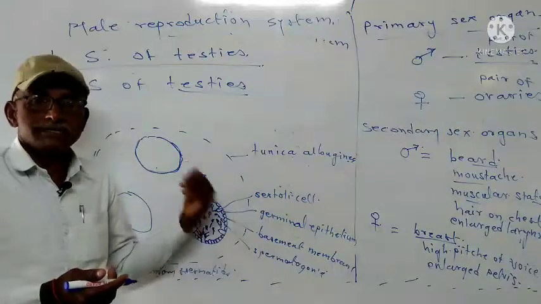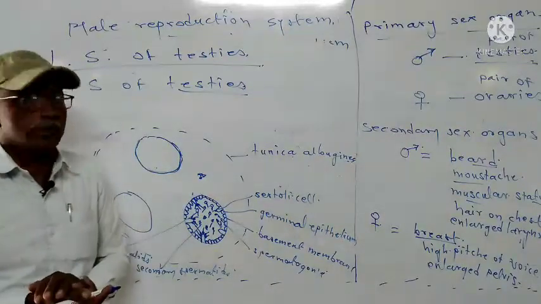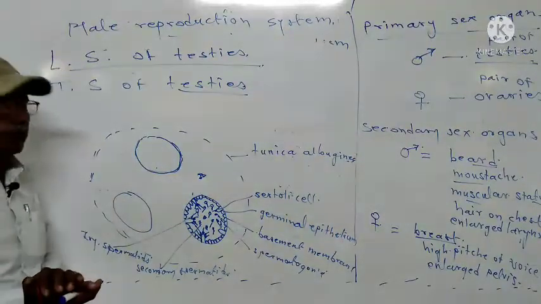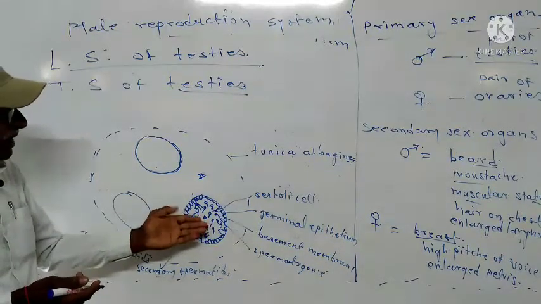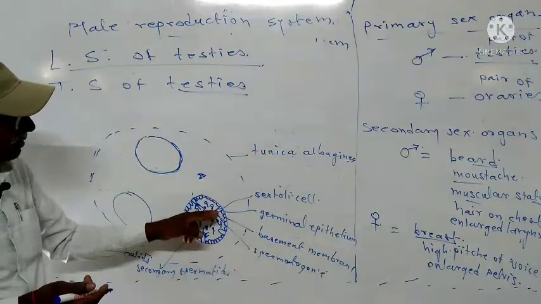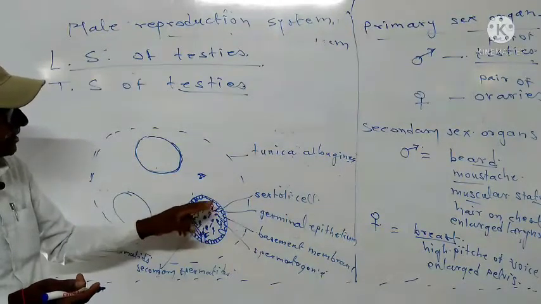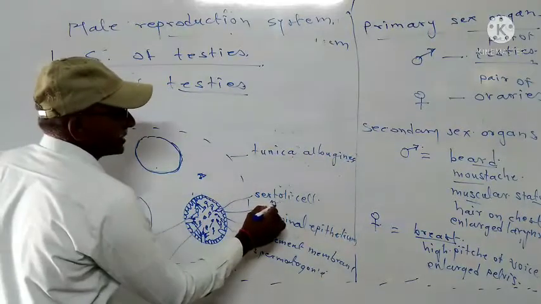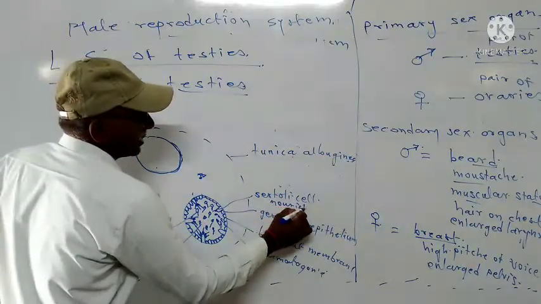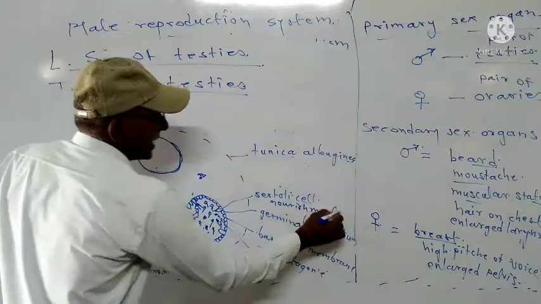Primary spermatocytes. These become haploid ones. And after formation of the secondary spermatocyte, these rest on the Sertoli cell. This Sertoli cell provides nourishment to these developing spermatids.